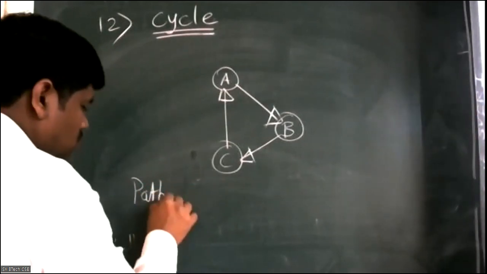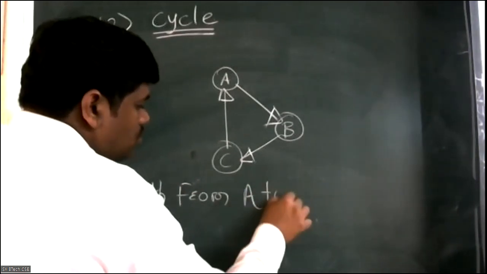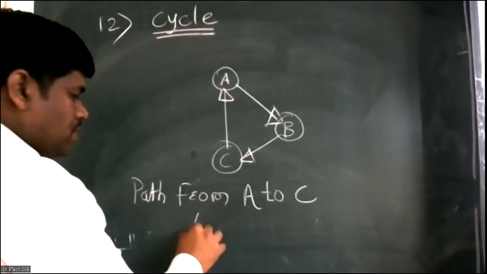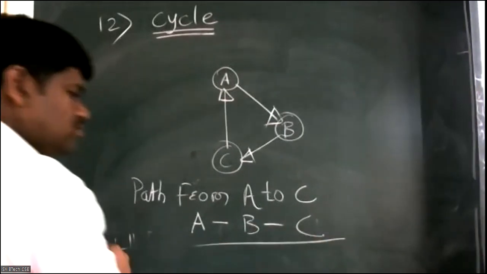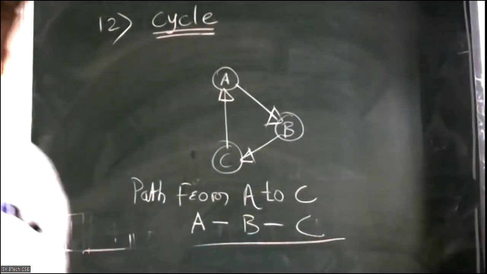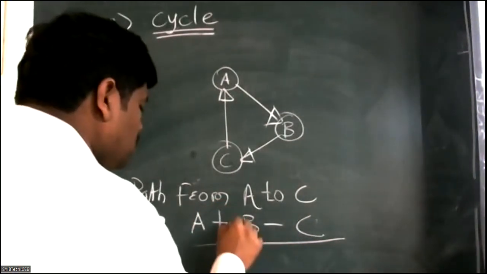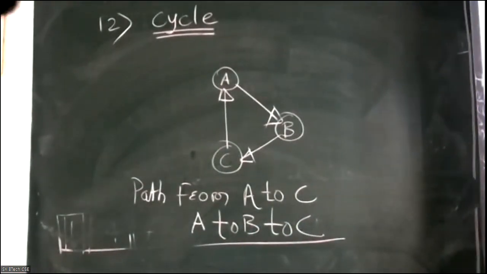Write the path A, B, and C. A to B and A to C. Now this is called a cycle, right? So this concept is called a cycle.